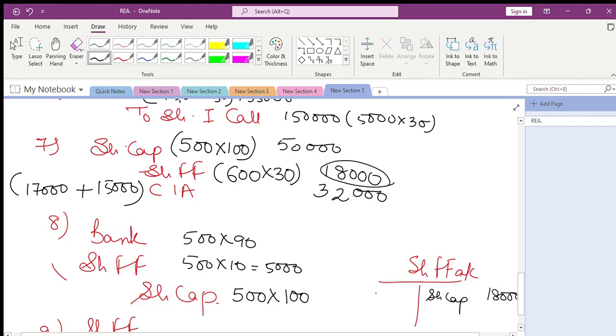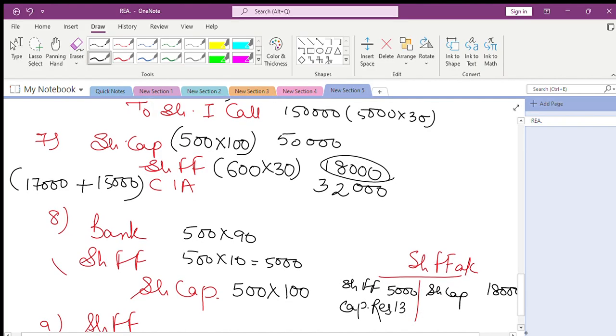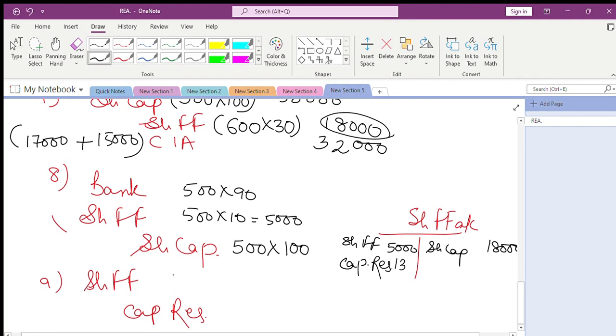What gets debited? 5,000 for discount on all shares. So we don't have a balance, but the balance of this account gets transferred to capital reserve, and that amount is 13,000. Share forfeiture to capital reserve is 13,000 rupees. Carefully go through each thing and take a decision. What is the ratio? If the ratio goes wrong, the full question can go wrong.